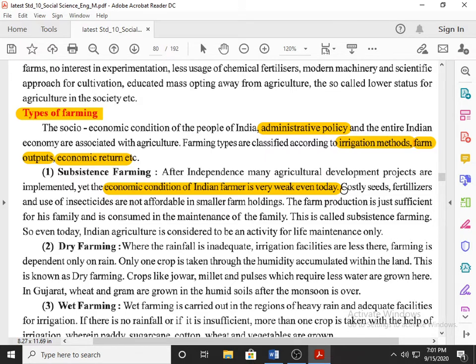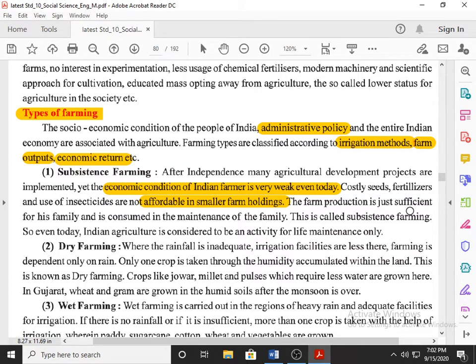Please remember this: costly seeds, fertilizers and insecticides are not affordable. Farmers with smaller holdings and weak finances cannot purchase costly seeds, fertilizers or insecticides for their small farms.